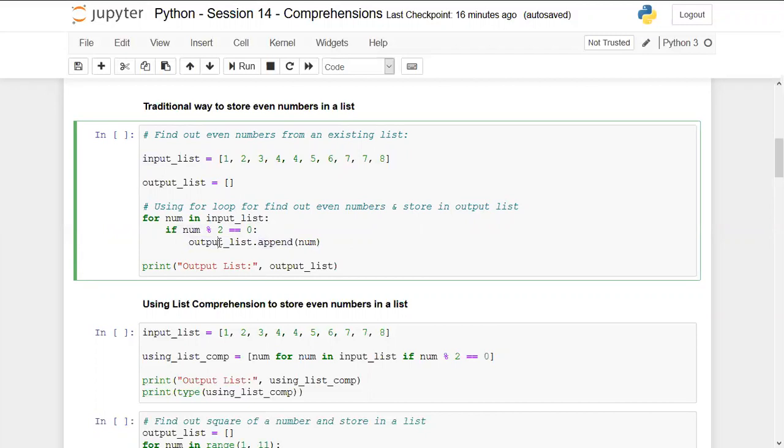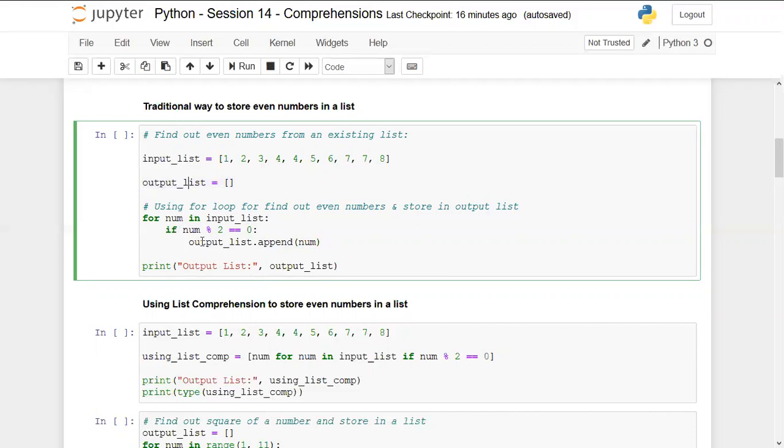So output list dot append basically appends the element at the end of the list. What it will append, we are giving the argument as num. So num is the number which is meeting this condition. The first element which will be appended to output list will be 2, since this is the element which is meeting the condition, and this append statement is coming inside the if condition. This way all the even numbers will be appended to this output list.